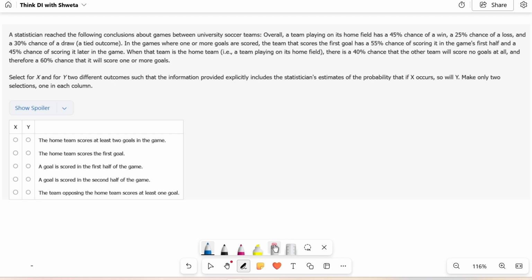Let's read this. A statistician reached the following conclusions about games between university soccer teams. So there are some conclusions that are going to come. Overall, a team playing on its home field has a 45% chance of a win, 25% chance of a loss, and 30% chance of a draw or a tied outcome.